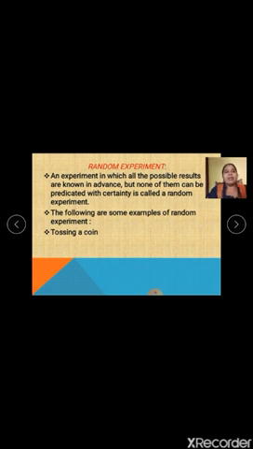The second example which we will see in this chapter is throwing a dice. I hope you must be playing with dice in this vacation and you must have seen that on the die there are 6 numbers written on it, 1, 2, 3, 4, 5 and 6 on the 6 different faces. So when I throw a die, I know that out of these 6, I'll get one answer. But it cannot be told with certainty that I will get 3 only or 4 only. Therefore it is called a random experiment.